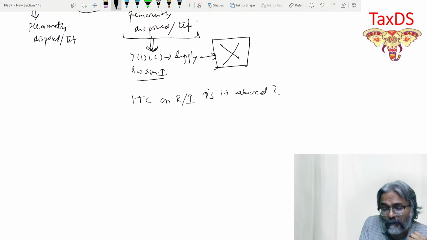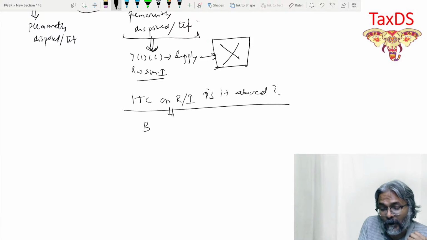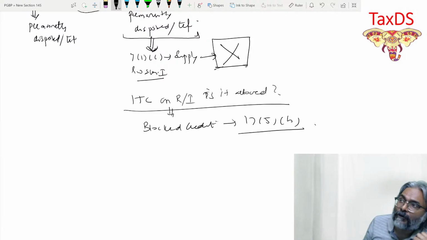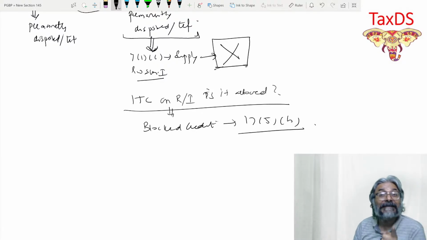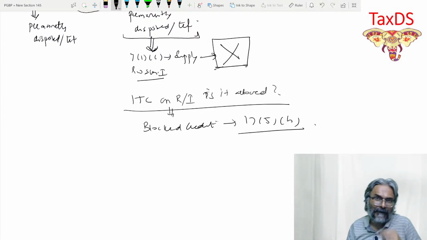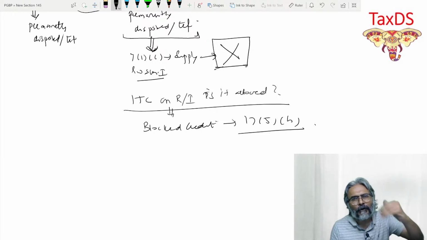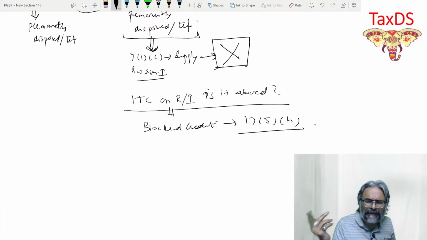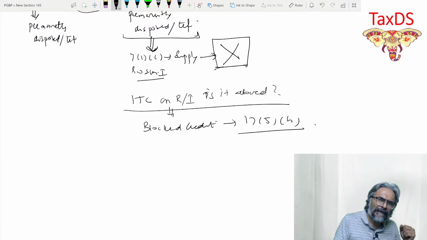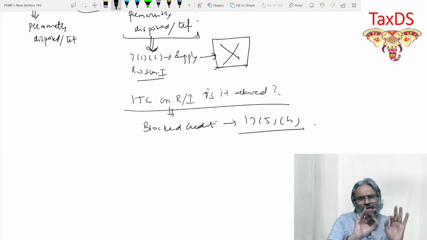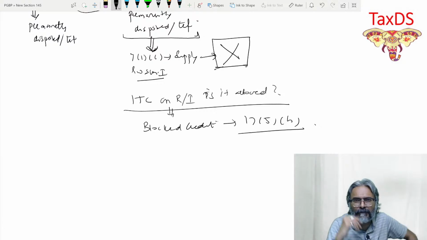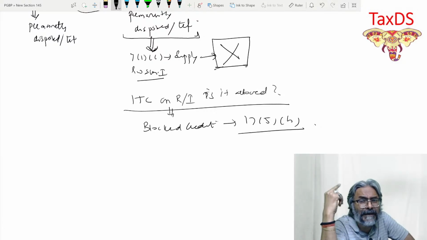You should know that there is a concept of block credit, and under that concept, the credit on that particular input or raw material which has been used to provide what? This is a case of a gift. When you are permanently disposing of or transferring a final product, what exactly is it? Think of it logically. I have manufactured a final product and I am disposing of or transferring it. Which is the example that should come to your mind?